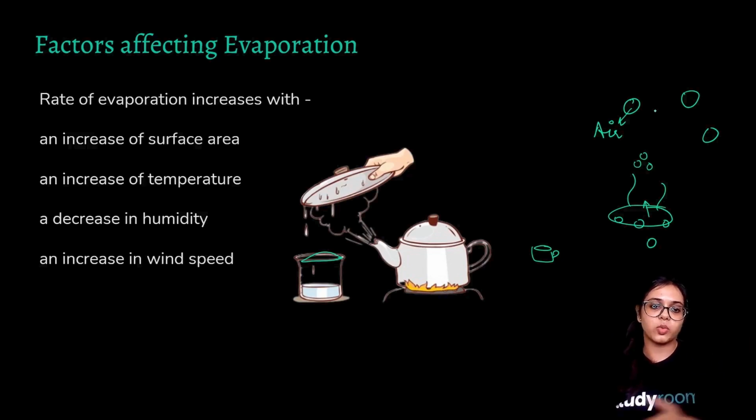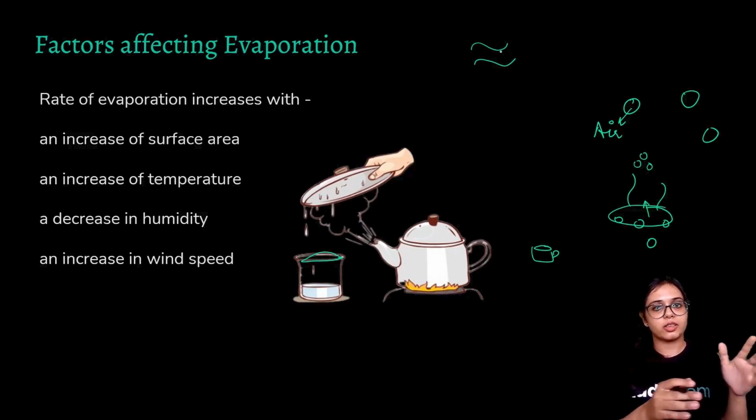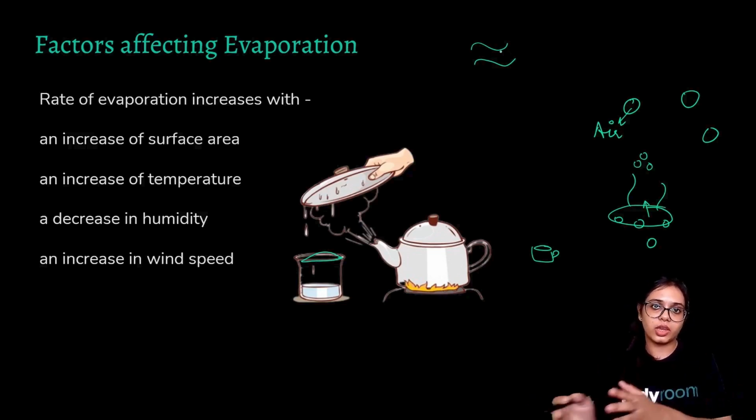Increase in wind speed. What is happening is that when there is an increase in the wind speed, the air, as you know, is a fluid. It has the property of flowing continuously. So when the wind speed increases, the air from one area is quickly flowing to the other area.